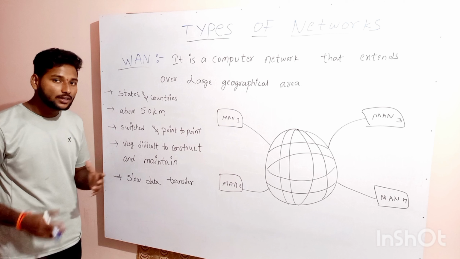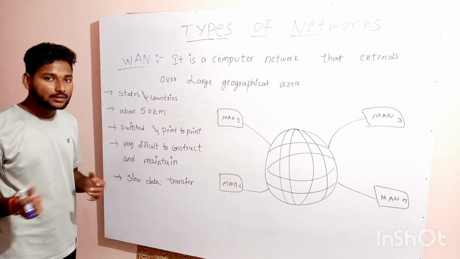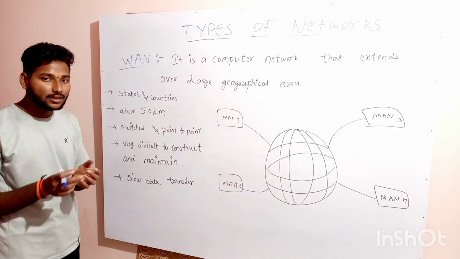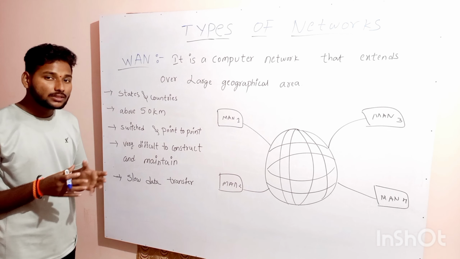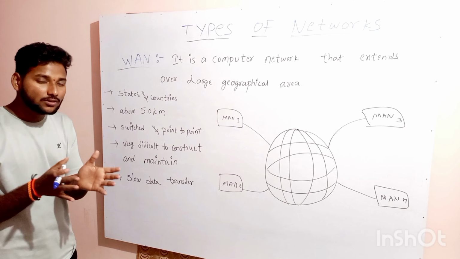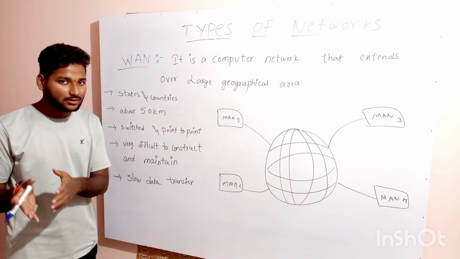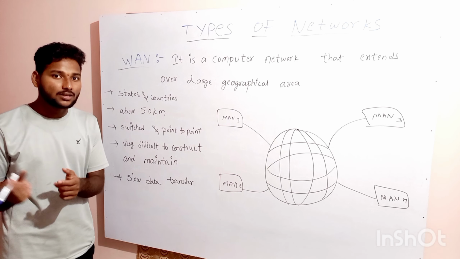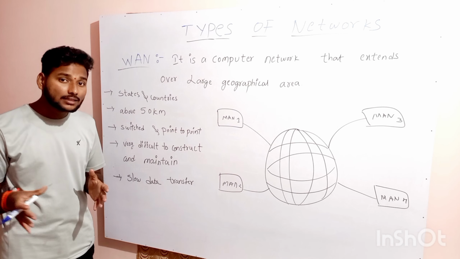It is very difficult to construct because over that much long distance we need to maintain a physical medium like optical fiber cables or twisted pair cables. The distance from one state to another state or one country to another country is more than 1,000 kilometers. This much range we construct underground or under the sea.